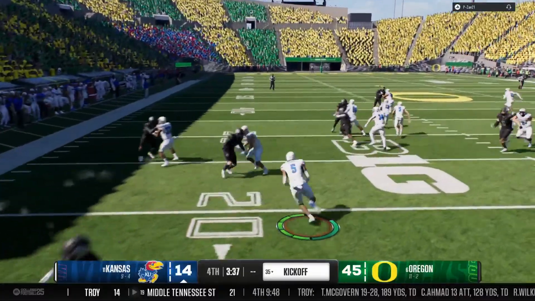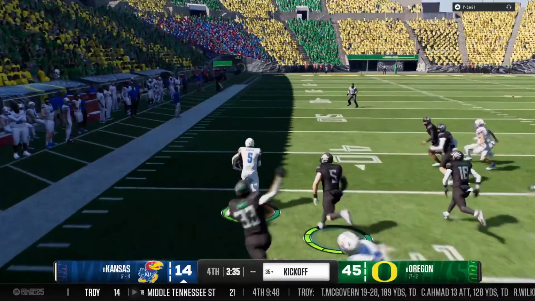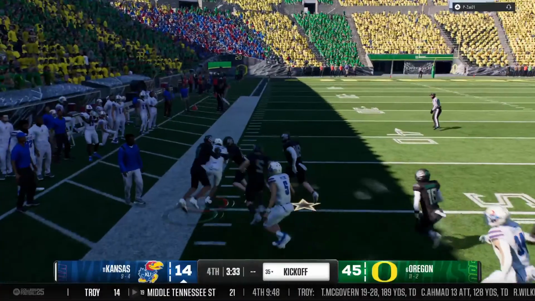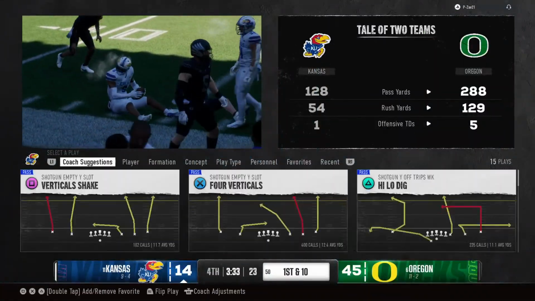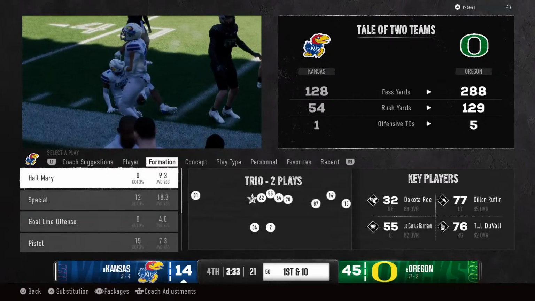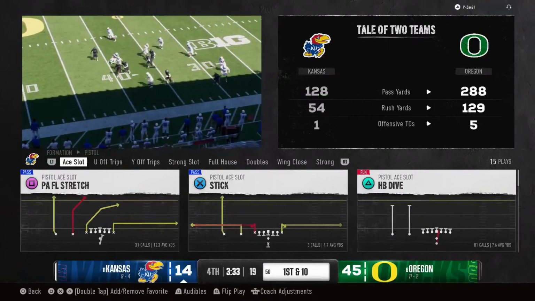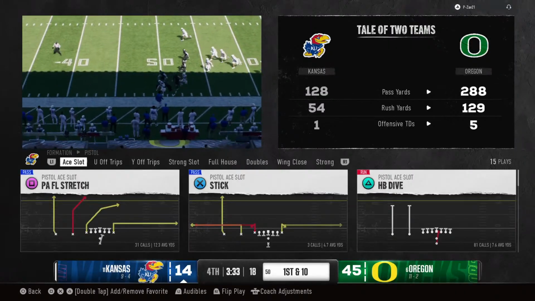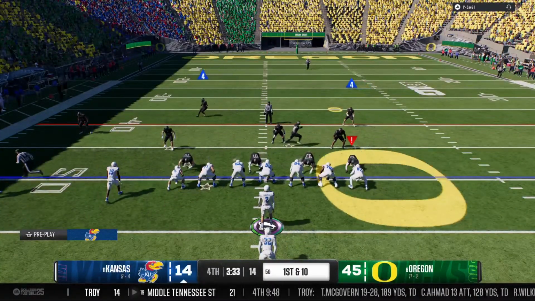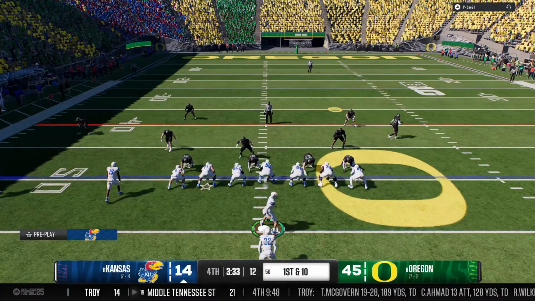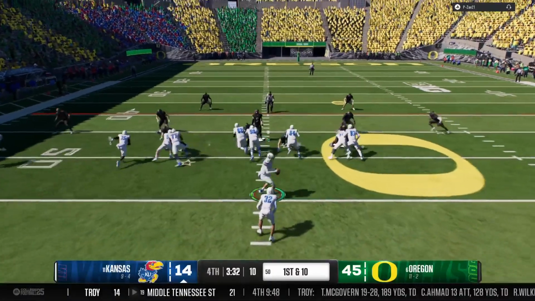Return starts inside the 15. It's a very nice return before stepping out of bounds. Puts the offense in nice position to start the drive. And here comes the Kansas offense back on the field. They're coming off a 3-and-out, looking to produce a positive drive here.